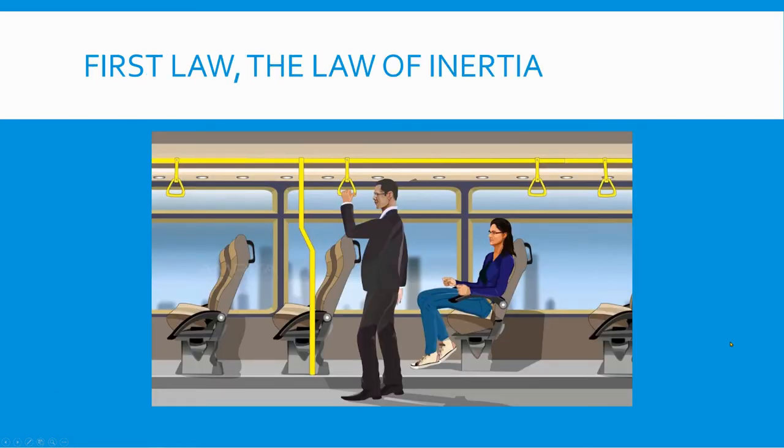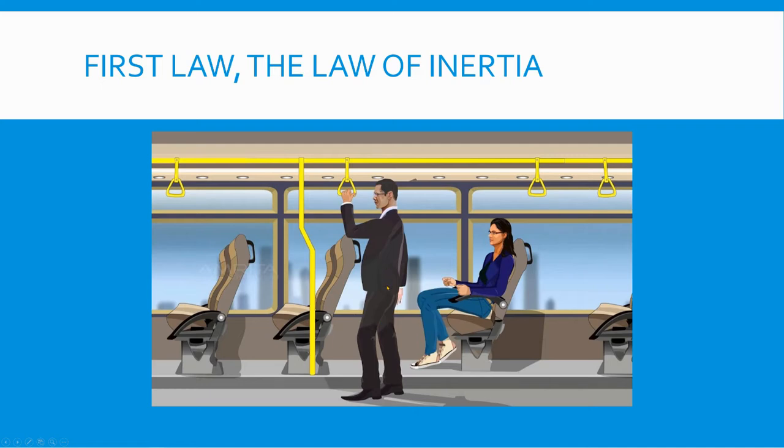His first law of motion is the law of inertia. We have these two people sitting in what looks like a train or a bus. The first law, the law of inertia: what's in motion stays in motion, what's at rest stays at rest. When this bus or this train begins to stop, the people inside will keep moving forward. Now, this lady here who's buckled in will remain in her seat. She's tied to this seat, okay? But he's just standing here.